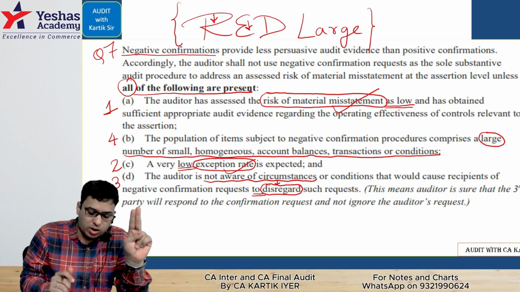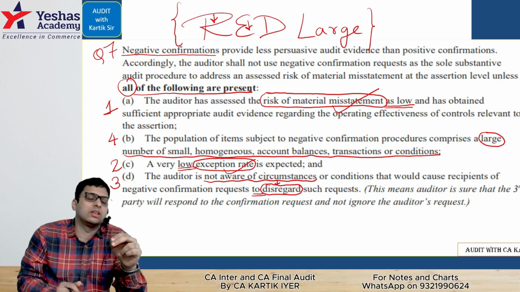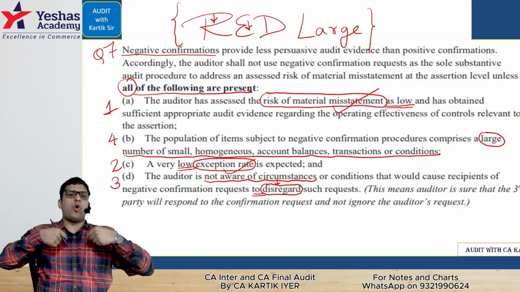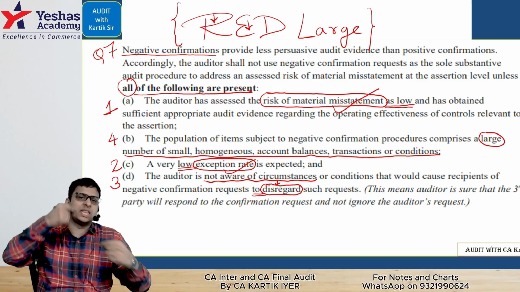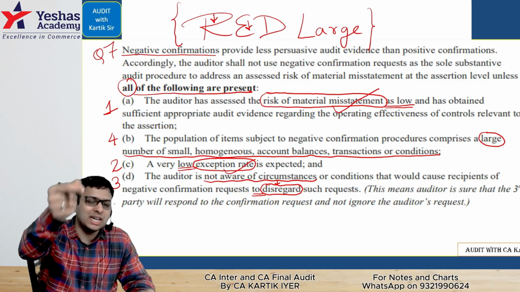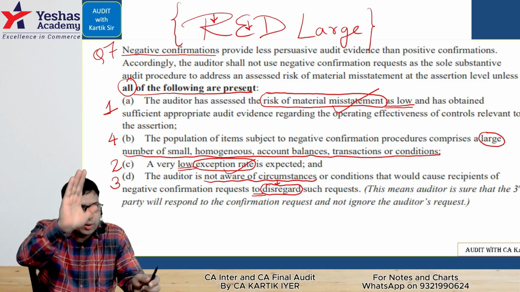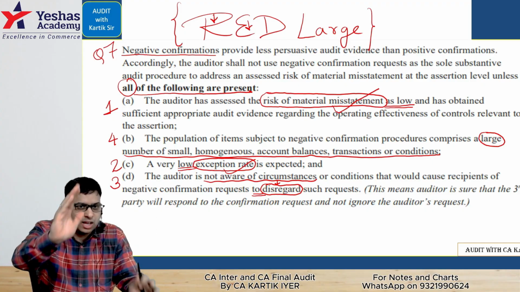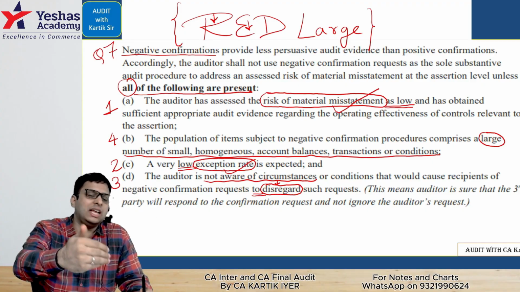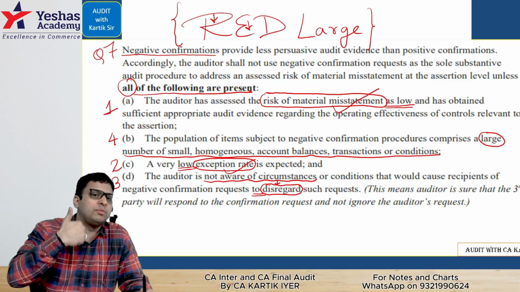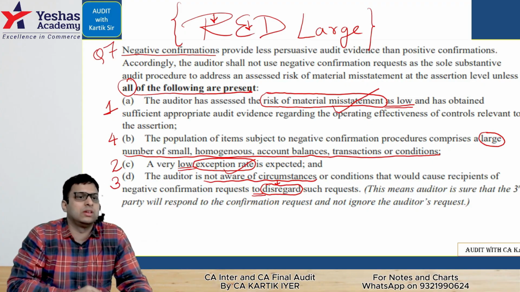Next is D. This is the super point. The auditor should be sure that the third party will not disregard the auditor. It means the third party will open the email, read it properly, respect the auditor, and if he doesn't respond, then we can be sure that he agrees with the matter.